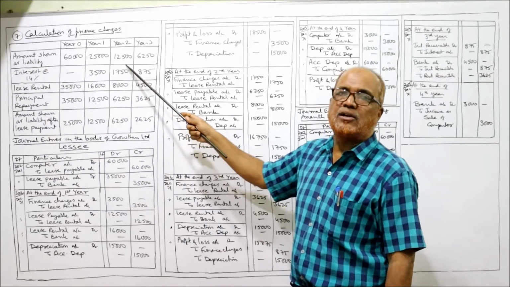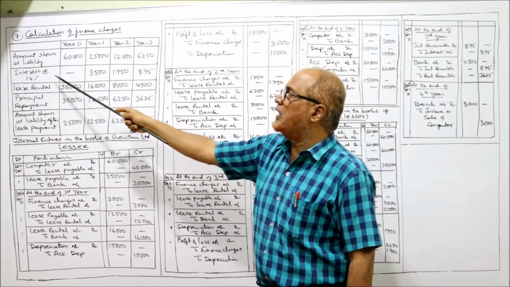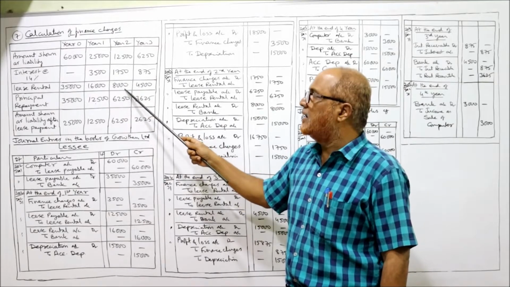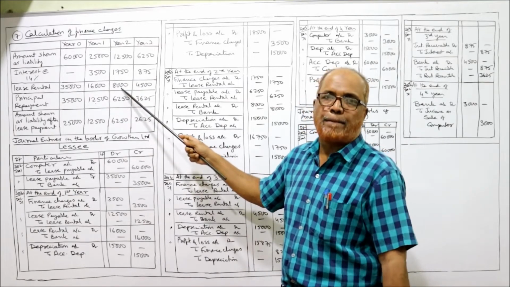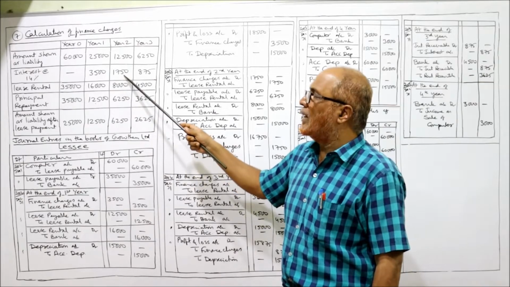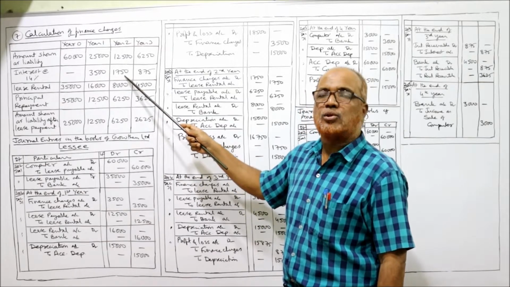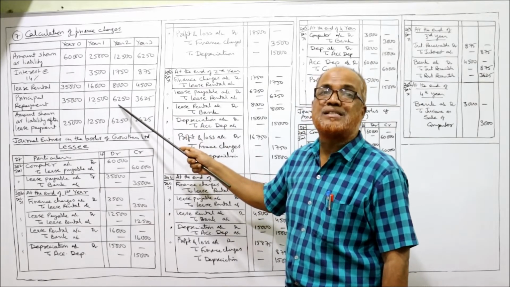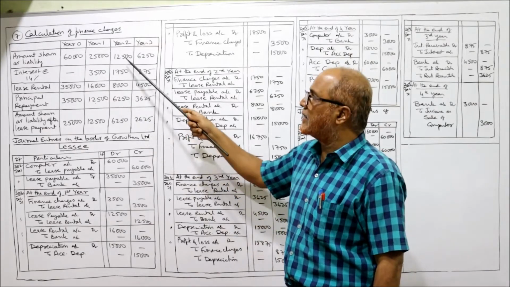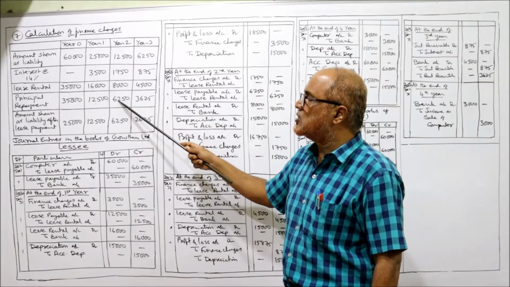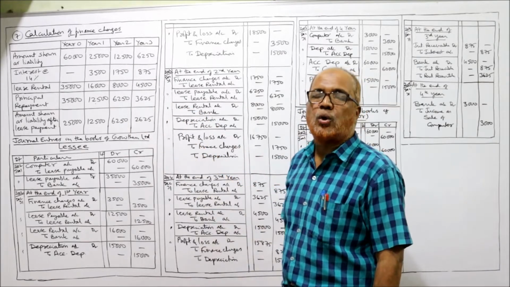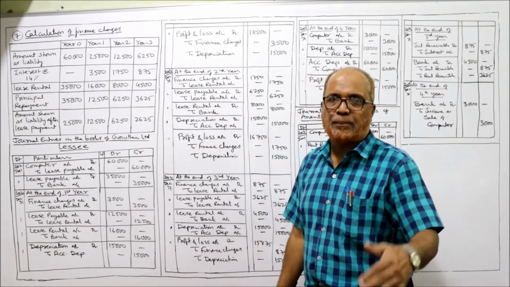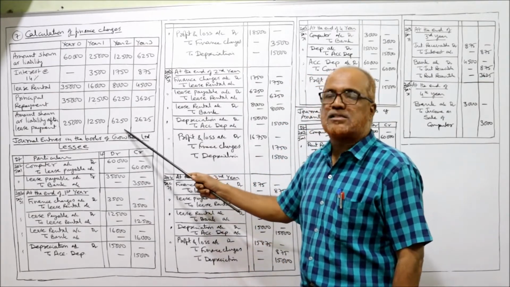Now 14% of 12,500, 1,750 is the interest. How much is the lease rental? 8,000 rupees, given in the problem. 8,000 lease rental, 1,750 interest. So subtract 8,000 minus 1,750, 6,250 is the principal repaid. Now subtract 12,500 minus 6,250. 6,250 is the closing liability after paying the lease rental.